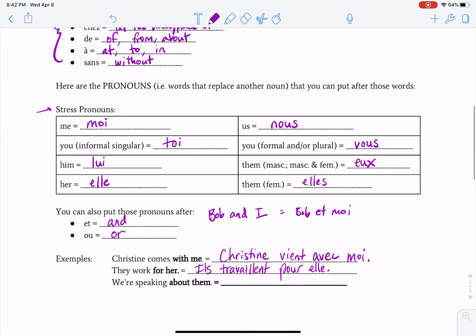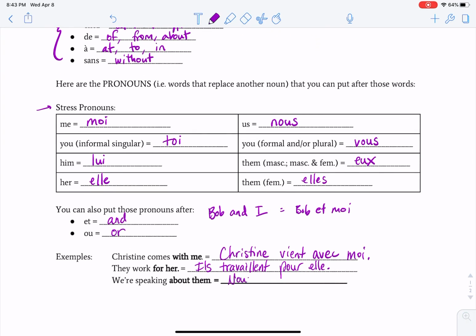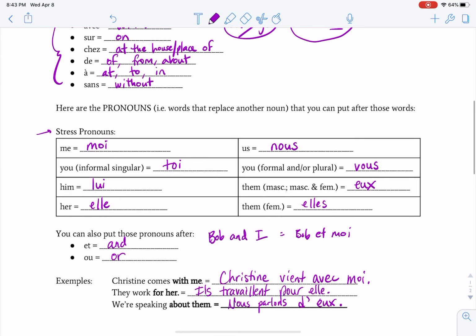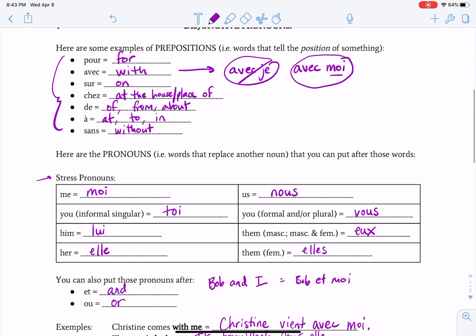We're speaking about them. Nous parlons, so we're speaking. About is de. And them, let's say it's masculine, could be feminine, doesn't really matter. Eux. However, we have a problem here. We have a vowel sound in front of another vowel sound. So we are going to get rid of that E and do d apostrophe. Nous parlons d'eux. So these are the stress pronouns.